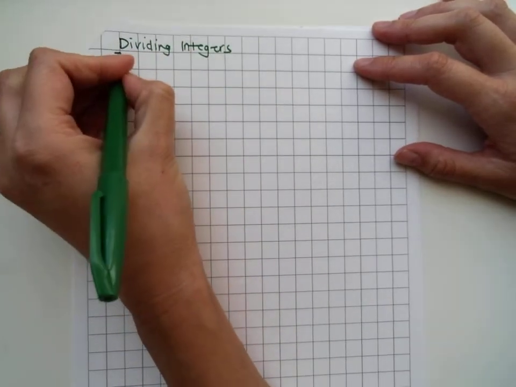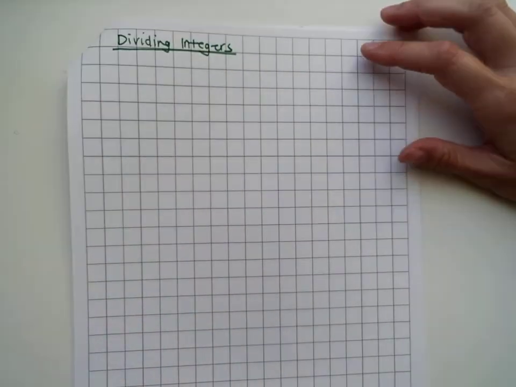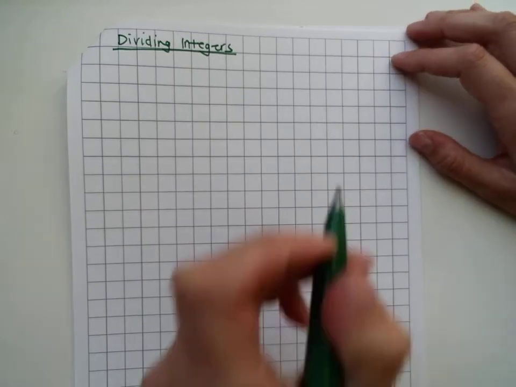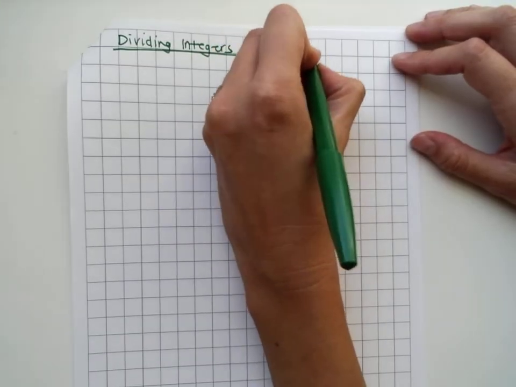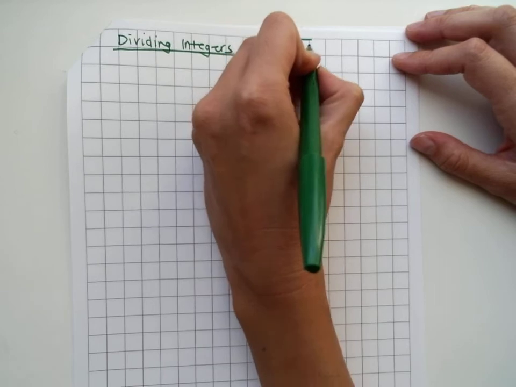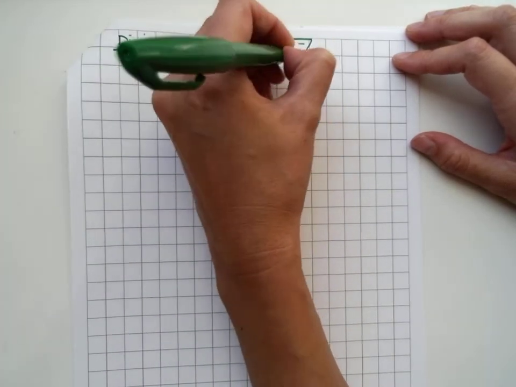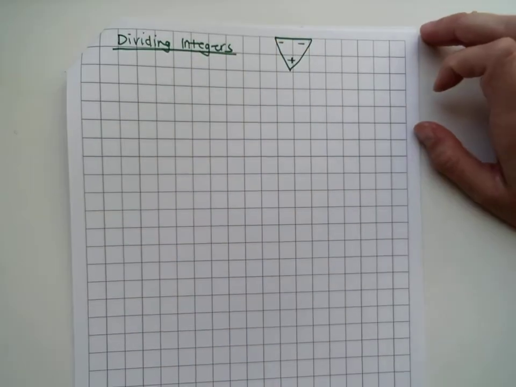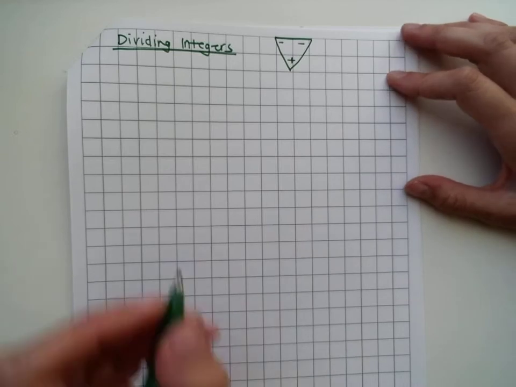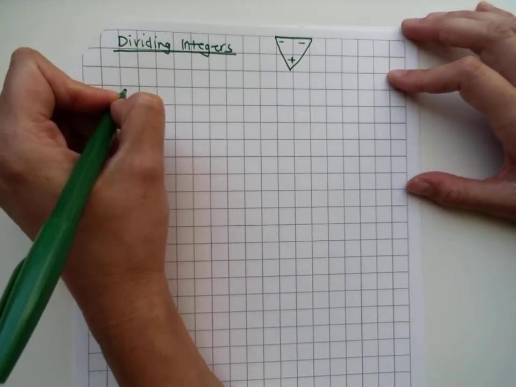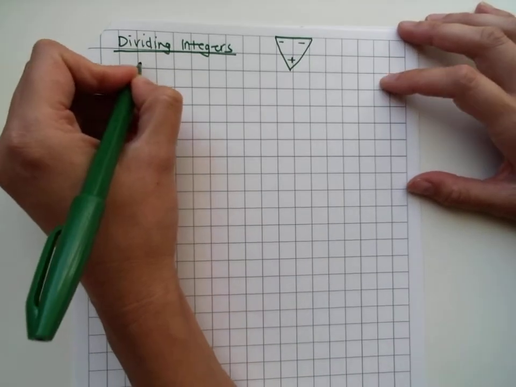So how you get the sign is the same as multiplying integers. You can use the little triangle that we talked about when we talked about multiplying integers.